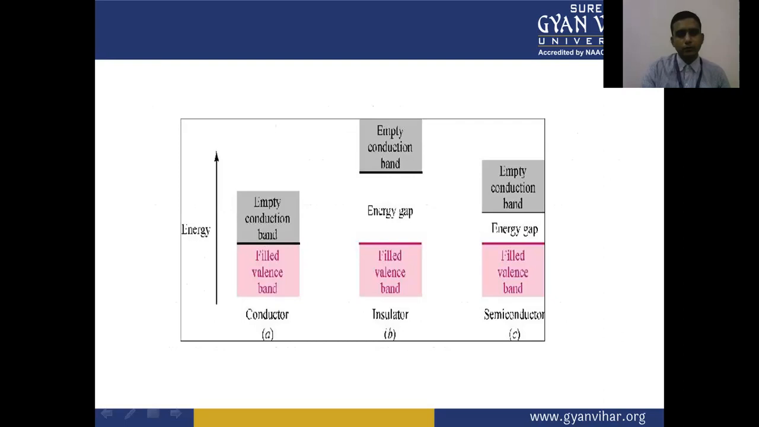This is the diagram of the energy bands of conductors, insulators, and semiconductors, through which we are able to understand the concept of energy bands of conductor, insulator, and semiconductor. In the first, A, we have the energy level, the empty conduction band, and the filled valence band.